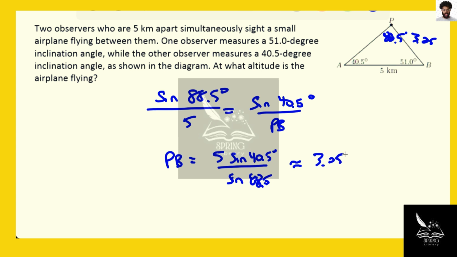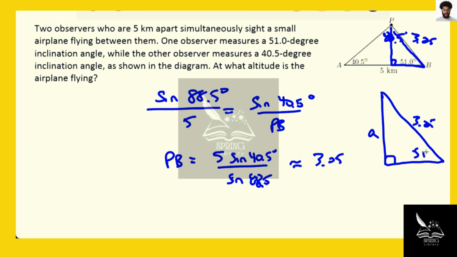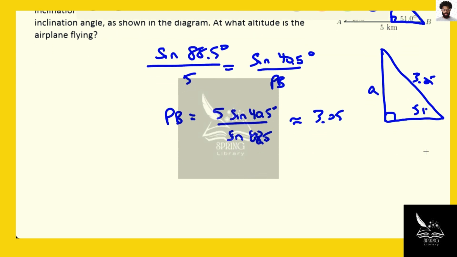Now, let's make a right triangle, because we want the altitude. And so I'll call this A for the altitude. We've got this at 3.25, and this is a 51-degree angle. Now we can go right triangle trig, SOHCAHTOA, and we can say something like, okay, opposite, hypotenuse.